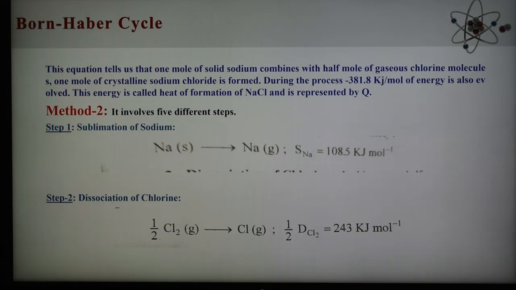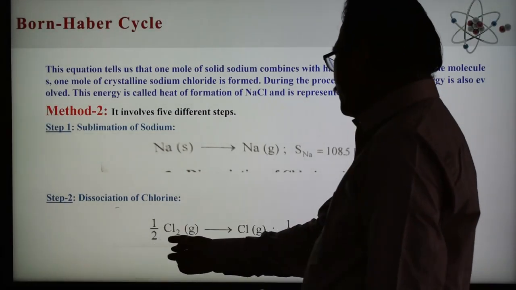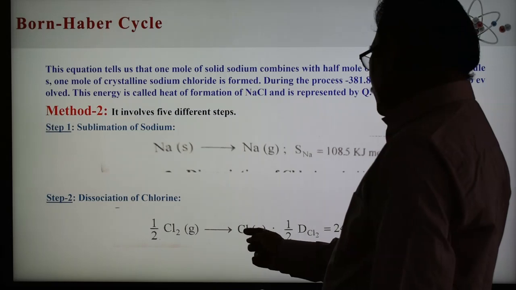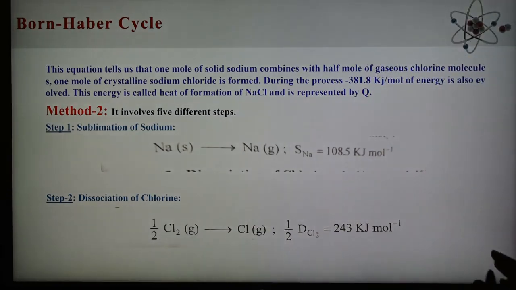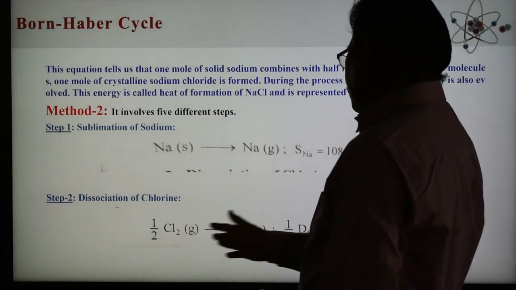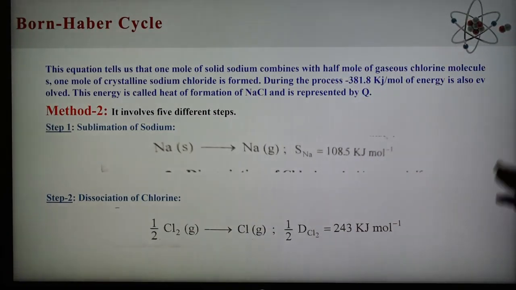It is shown here, represented by half Cl2 gaseous converted into gaseous chlorine atom, and half D_Cl2 equal to 243 kilojoule per mole. So this is the Cl2 molecule dissociated, forming chlorine atom, here gaseous chlorine atom. This is step 2, dissociation of chlorine. So we have to dissociate Cl2, break the bond, and we get Cl atom here.